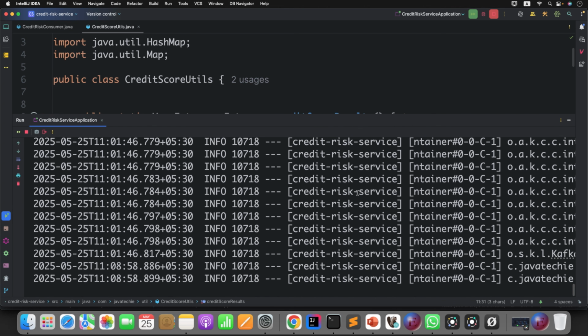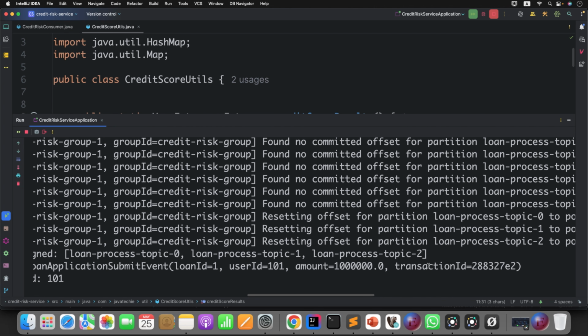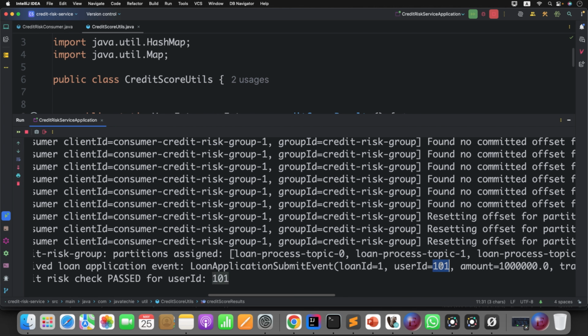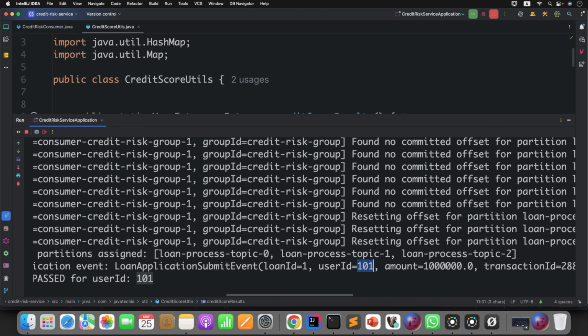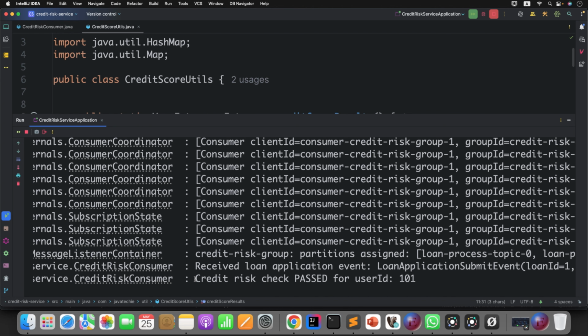Now if you observe here, it receives the loan application event, the entire payload I am capturing as part of the log. This is the input we have given, 101 and 10 lakh. Next, it evaluates the credit risk and here is the result. Credit risk check passed for user ID 101. Now let's try for a failure scenario.